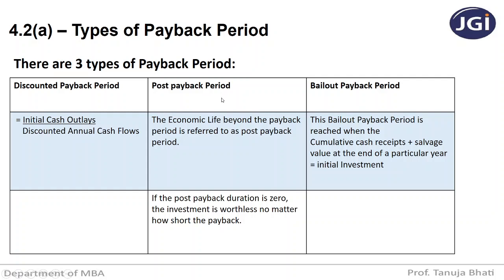Next is post payback period, which is whatever economic life remains beyond the payback period. And bailout payback period is when you add the cumulative cash inflows with the salvage value, and that amount equals the initial investment. The year in which it equals the initial investment is called the bailout payback period.